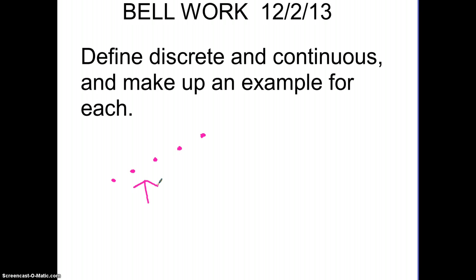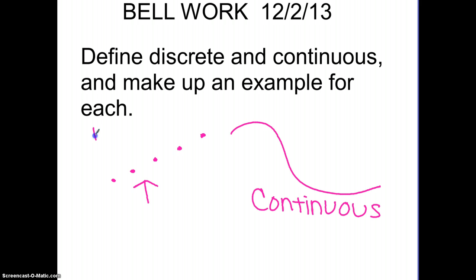Continuous is where you've got some kind of line and you've got some solutions and it does make sense to connect the dots. So in this case, this one we would call continuous and this one is called discrete because it doesn't make sense to connect the dots.